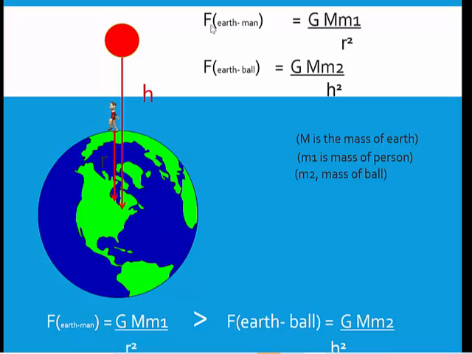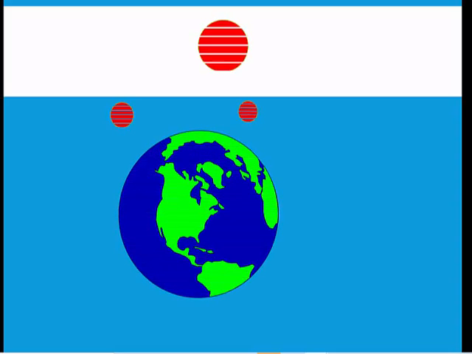If I increase both the masses, then the amount of increase in the force is going to be massive. But if I increase the distance, then the force is going to reduce. So now I'm sure you must have understood the relation between mass, distance between the two objects, and the force. Similar questions we are going to solve once we come to our exercise.